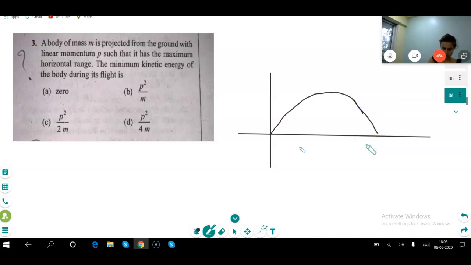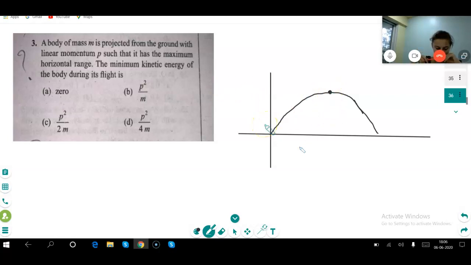Where will be the minimum kinetic energy? Minimum kinetic energy is going to be on the top. Why? Because here the vertical velocity is zero. See, the vertical velocity is zero. Am I right or not? And here it only has the horizontal velocity.